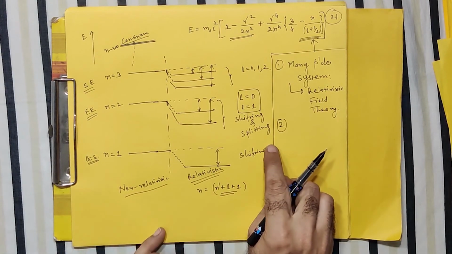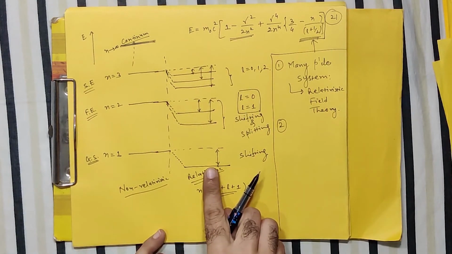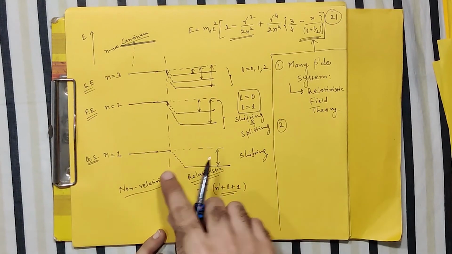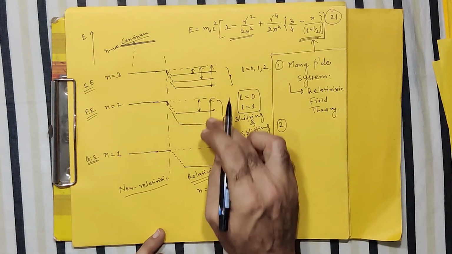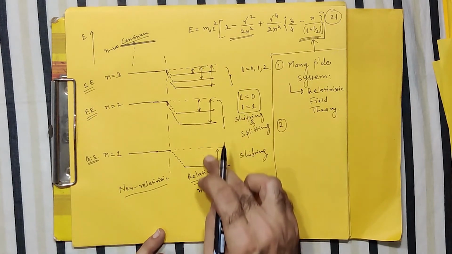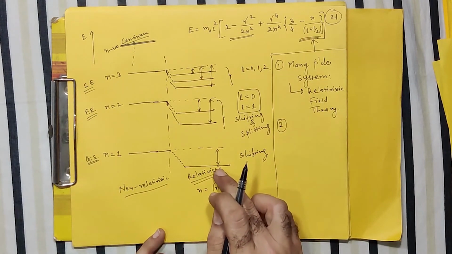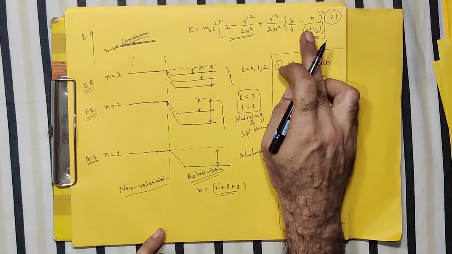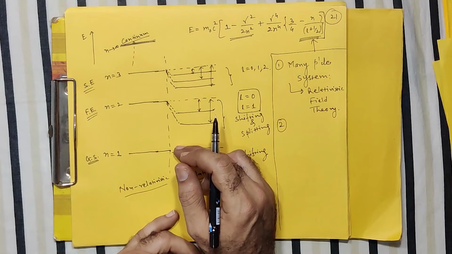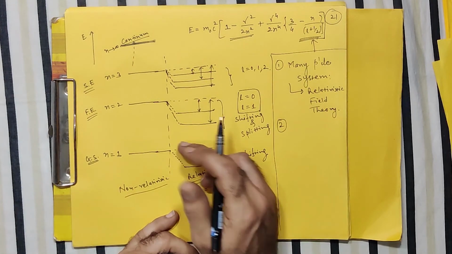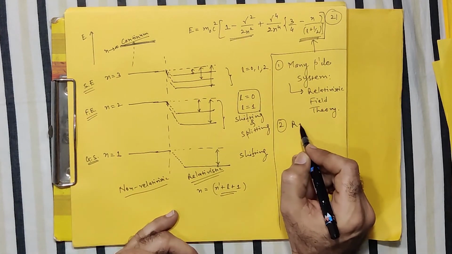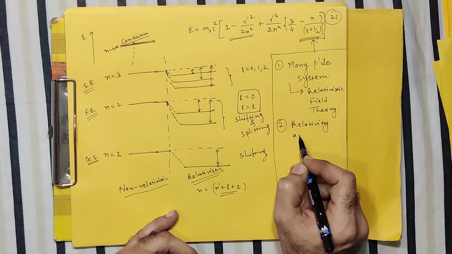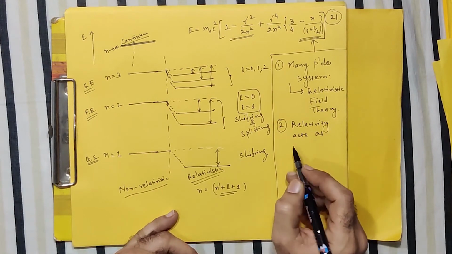Second important outcome is observed here. The relativistic equation when we solve, then we conclude that looking to this particular aspect of the spectra, energy levels are shifting and energy levels are splitting. So it basically removes the degeneracy with respect to L. So what we say, that relativity acts as a perturbation.